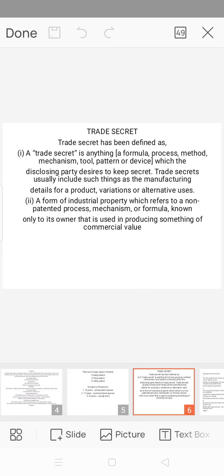Trade secrets usually include such things as the manufacturing details for a product, variations, or alternative uses, and a form of industrial property which refers to a non-patented process, mechanism, or formula known only to its owner, that is used in producing something of commercial value.